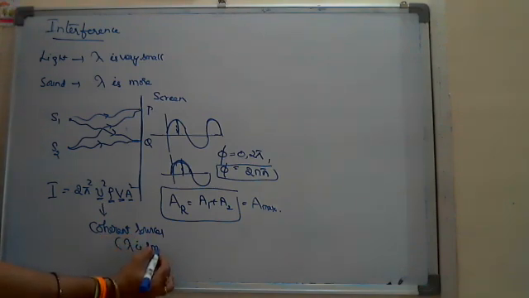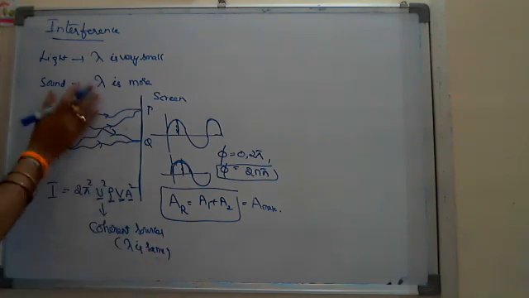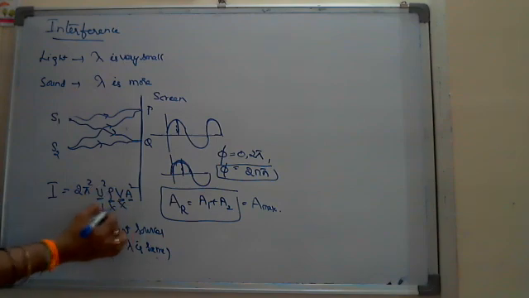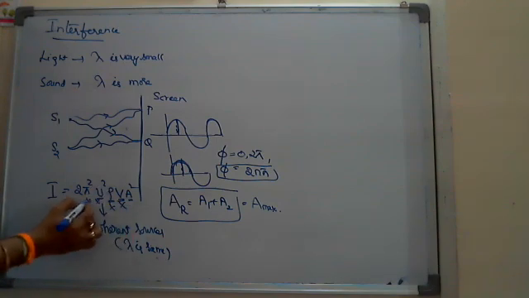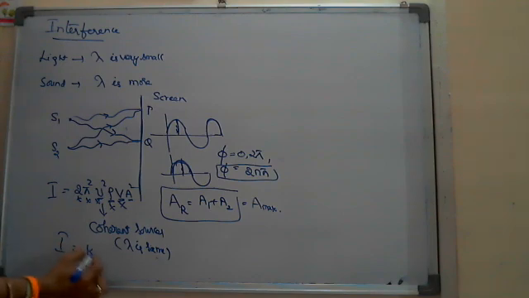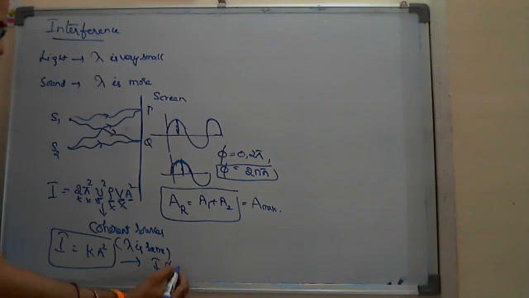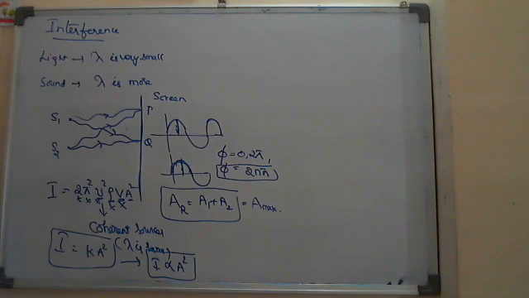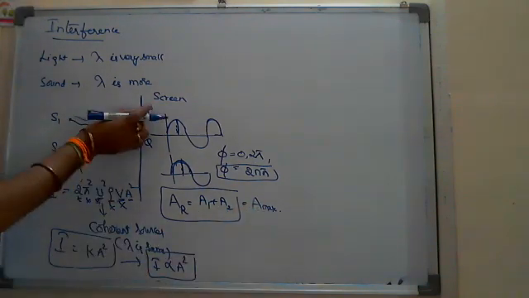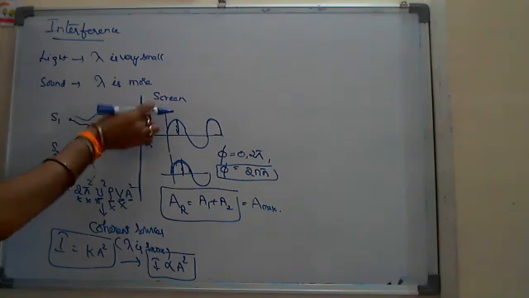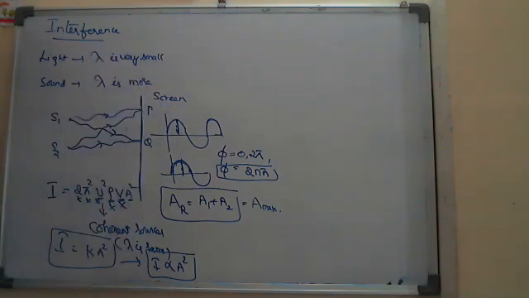Both are traveling in the same medium here. So V is constant, rho is constant, and mu square V square is constant. So we get I equals K A square. By this we can say I is directly proportional to the square of the amplitude. So if the amplitude becomes maximum, the intensity of the resultant light or sound at that point while interfering is also maximum.